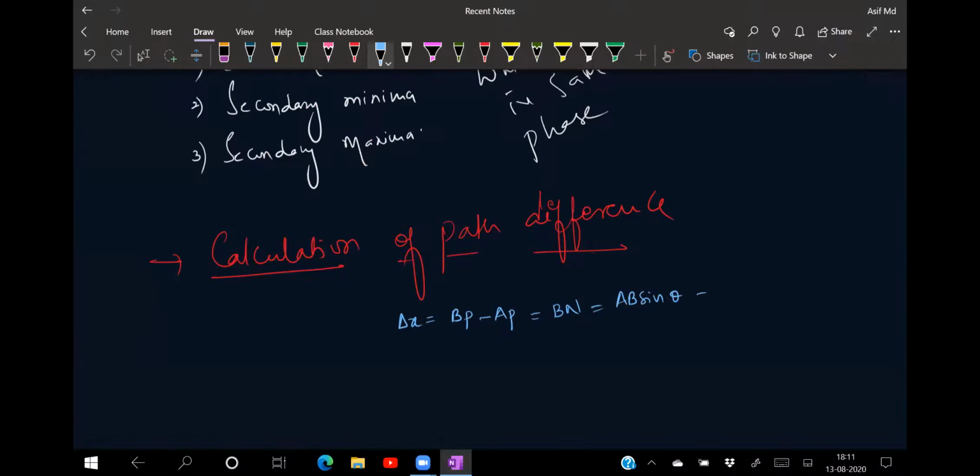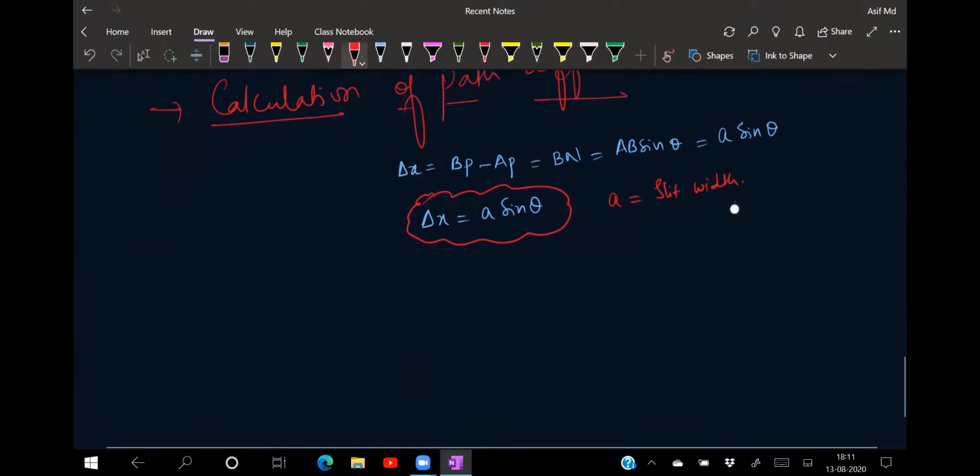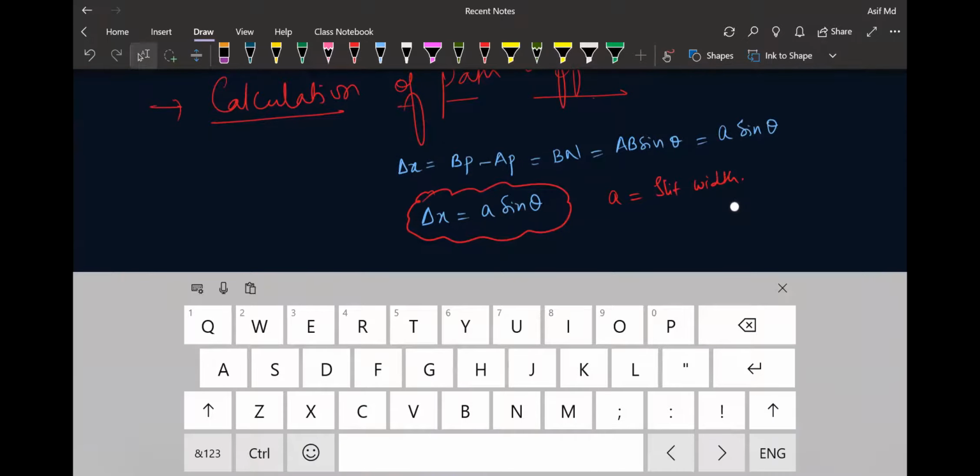That AB I'm taking as small a into sine theta. So path difference delta x is equal to a sine theta. A is nothing but the slit width. It is also represented by small d, but that's not a problem. Is that clear for everyone?